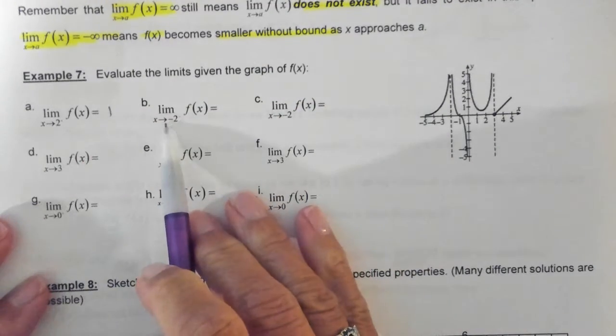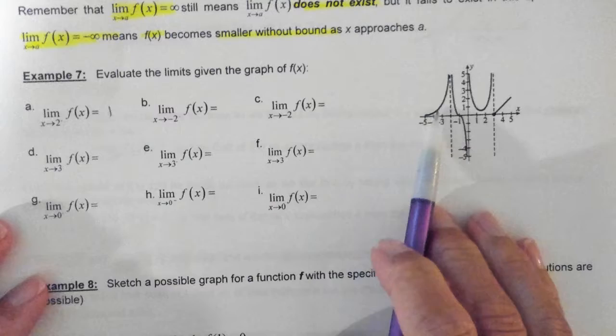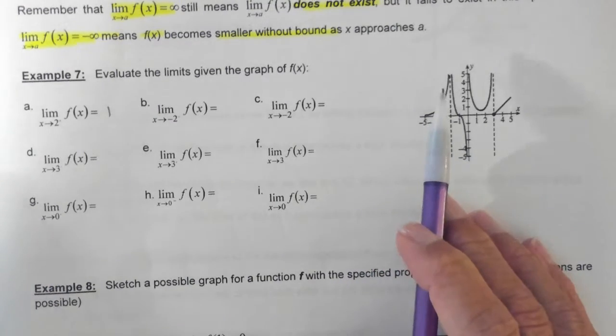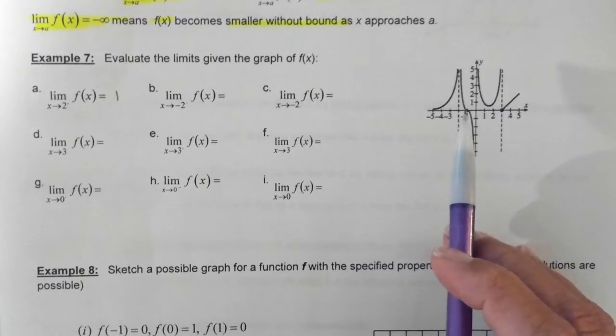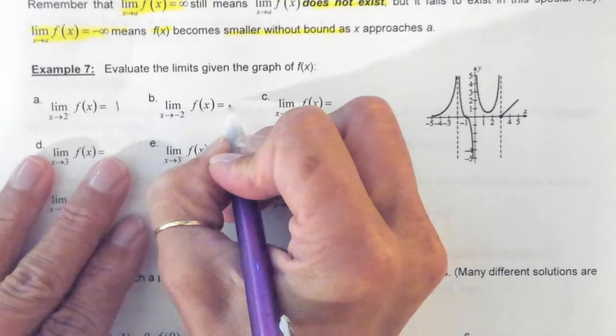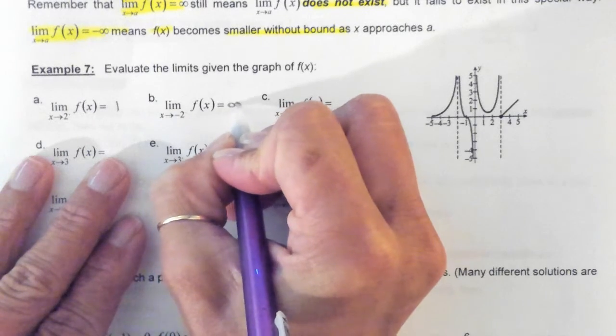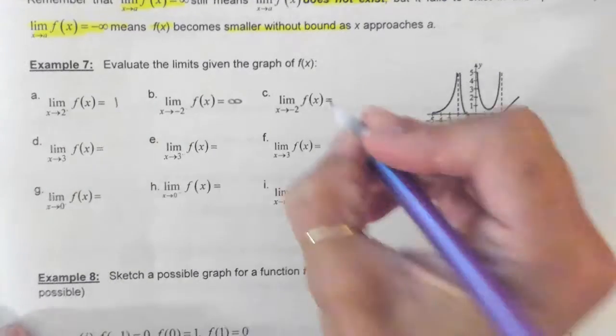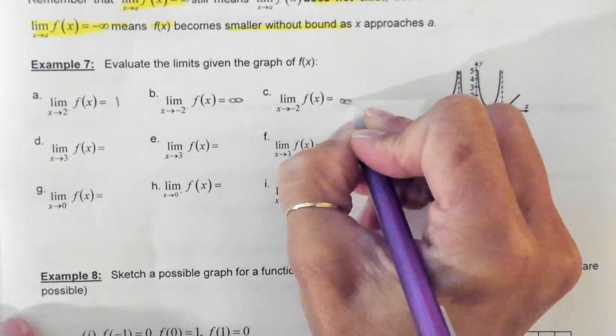So what about the limit as x approaches negative 2 from the left? This is a special case. I would say positive infinity. Now that we have spoken about infinite limits, you want to use positive infinity. Okay, my infinity symbol is, that's it. Okay? What about the limit as x approaches negative 2 overall? Yeah, I would go to positive infinity. Okay. Does everyone agree? Because both ends are going to the same value, or headed towards the same value, which in this case is not really a value, it's just infinity.